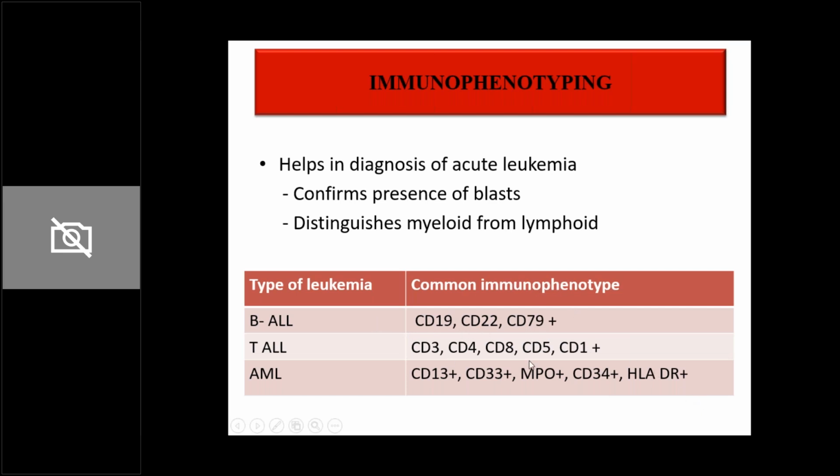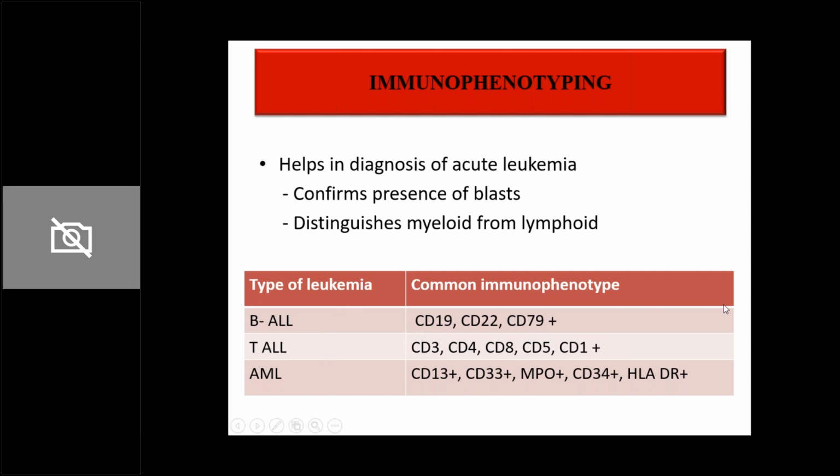So this is what the pathologist will report to you. In this particular patient's bone marrow aspirate, we found more than 20% blast, and when we did immunophenotyping on the blast, they showed these CD markers on the surface. Since these three CD markers were present on the surface, this is going to be B-ALL. If they find this set of CD markers on the surface, this is going to be T-ALL. That is how the pathologists report.